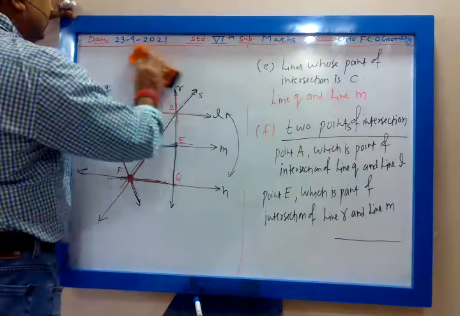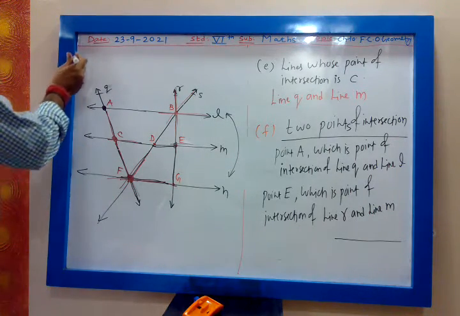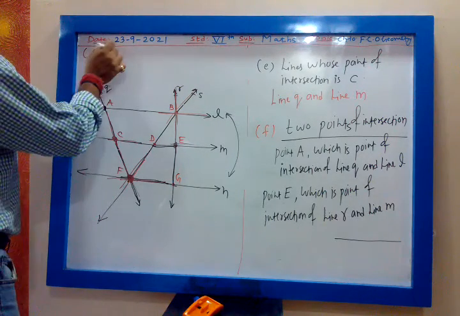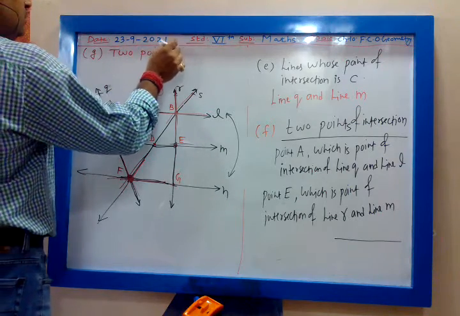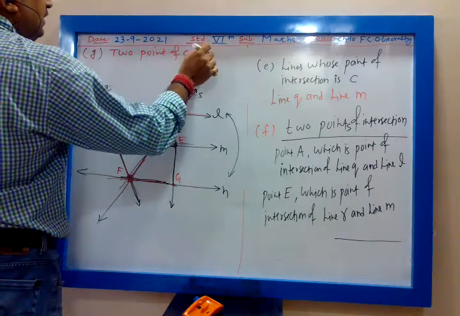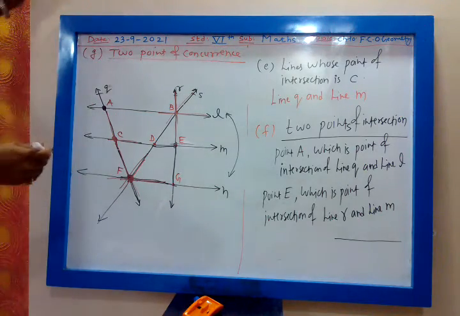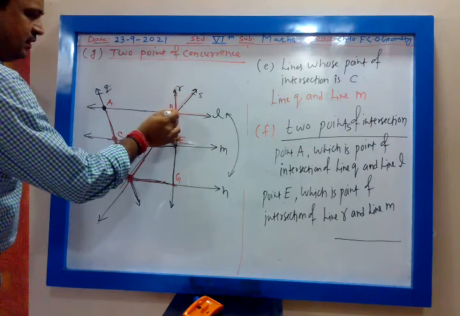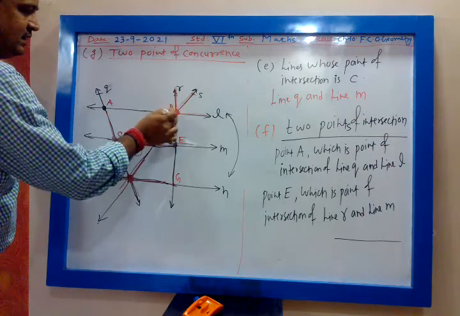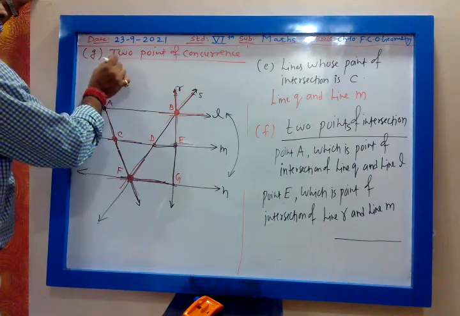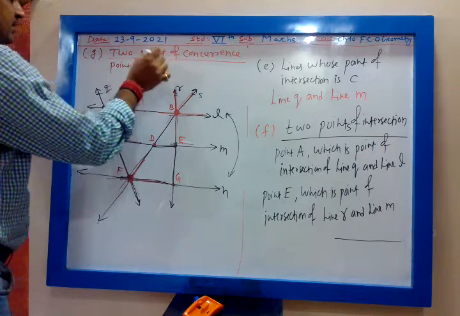Chalo, let me write this side. 2 points of concurrence, F, G. Yes, what are the 2 points of concurrence? Tell me. First is B, which is the point of concurrence of lines R, S, L. So point B, and which point? Tell me.